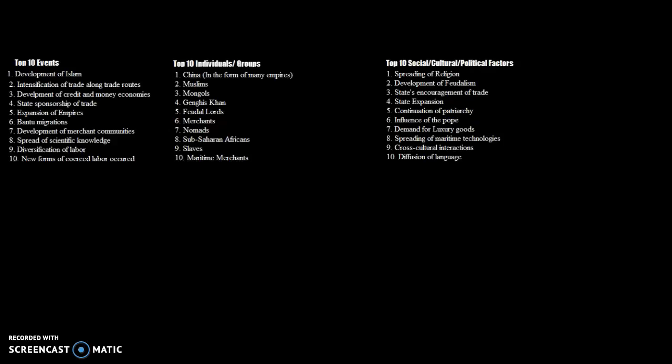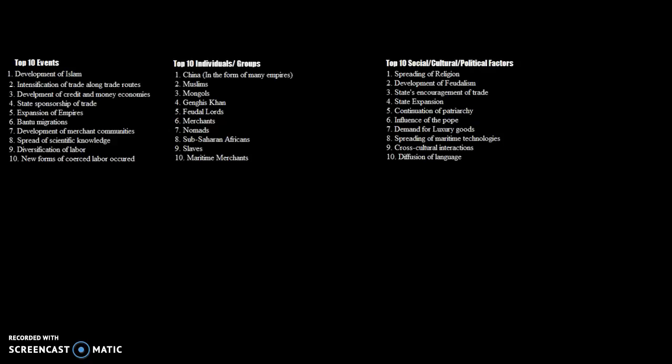Number 3 would be the Mongols. The Mongols conquered most of Asia, and they were determined to create a unified Pan-Asian civilization. And they were successful to an extent. However, during that time, they were able to foster the growth of trade. Number 4 is Genghis Khan, and Genghis Khan is the individual responsible for the advancement of the Mongol armies, as he served as a leader, a great military strategist, and a leader of the Mongol people.